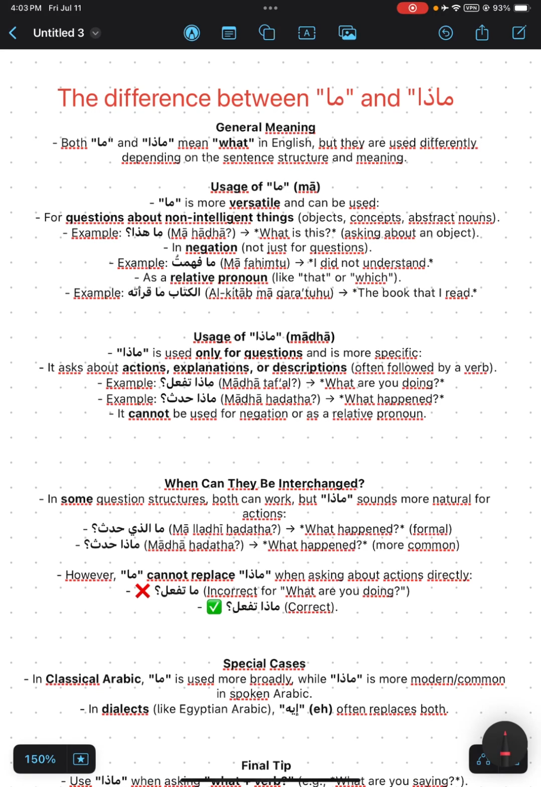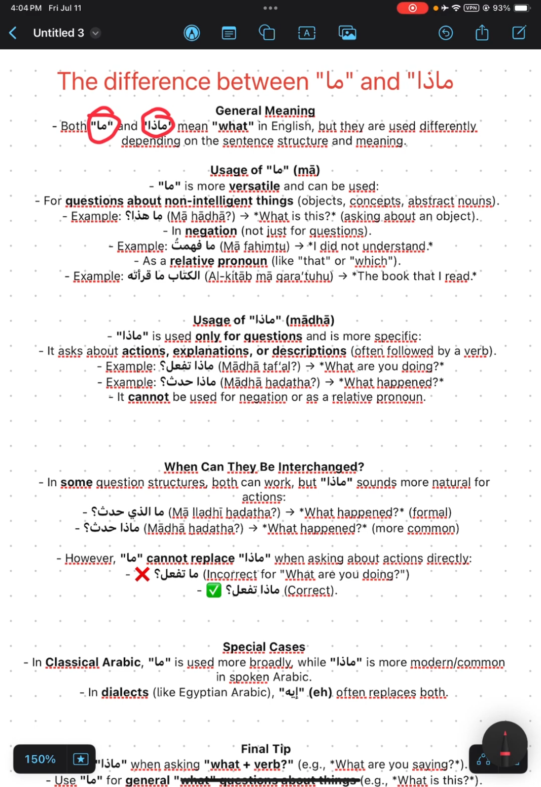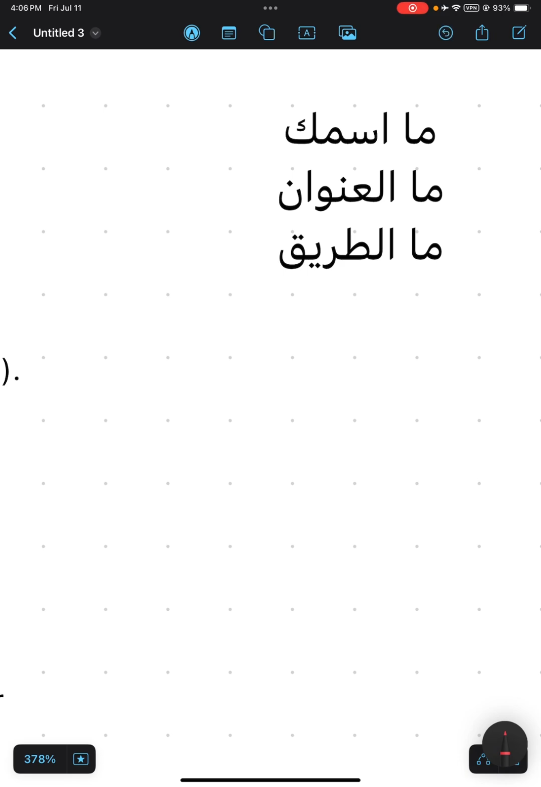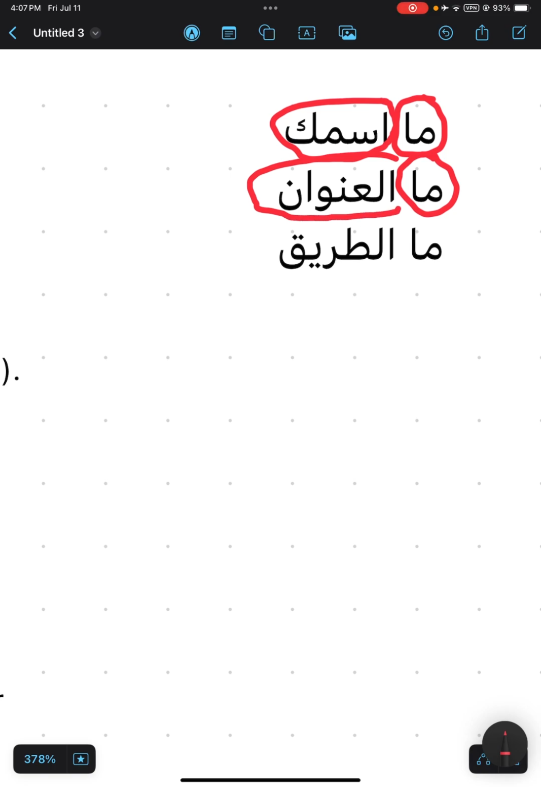The difference between ما and ماذا. Okay, we usually use ما when we are asking about objects or concepts or abstract nouns, like ما اسمك. اسمك means your name. What is your name? And ما العنوان. العنوان means the address. And ما الطريق. ما means what, and الطريق means the way. Means what is the way.